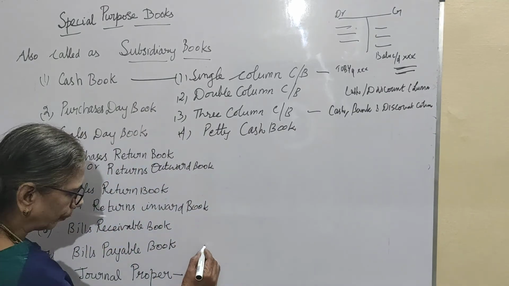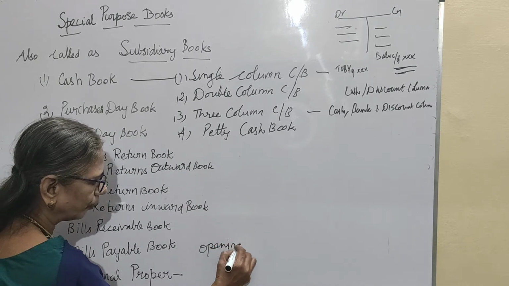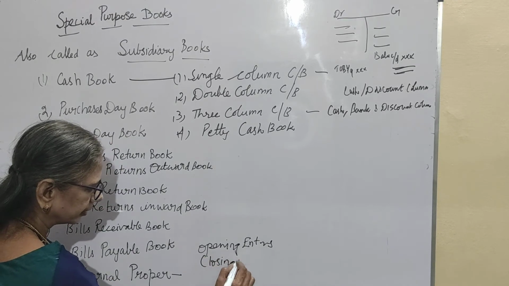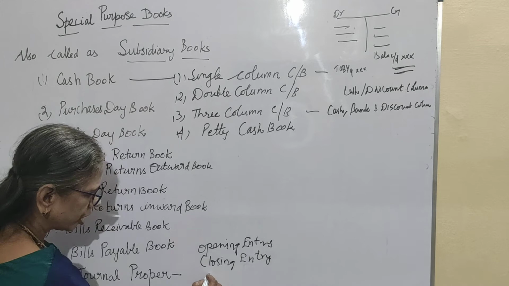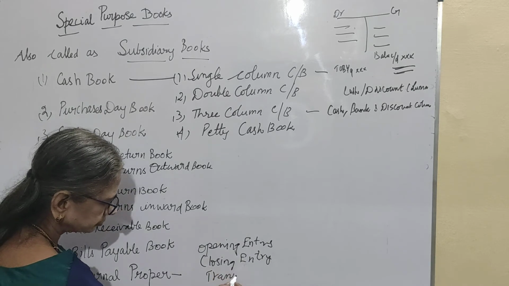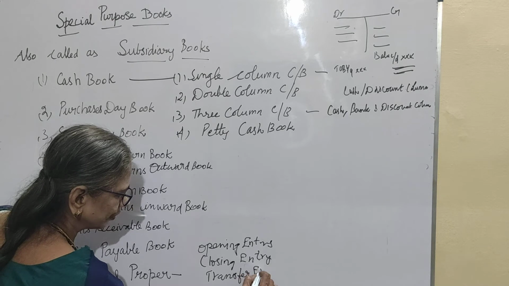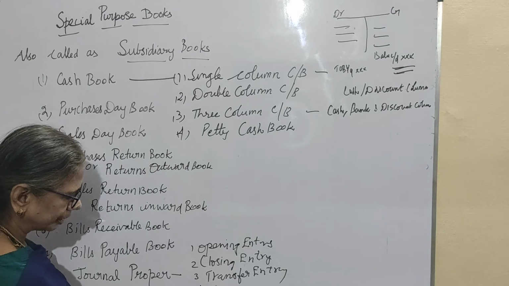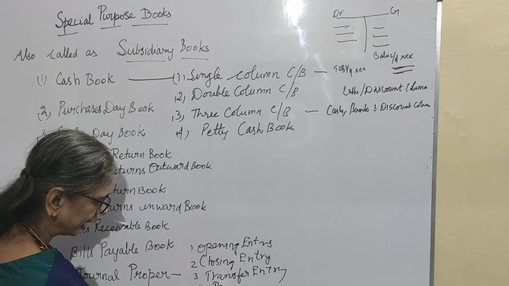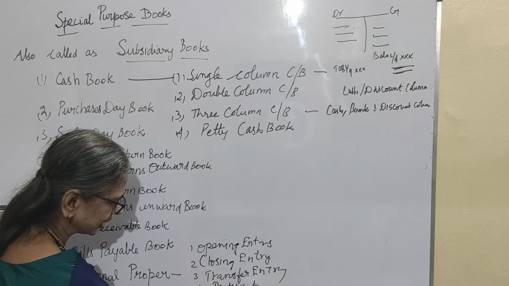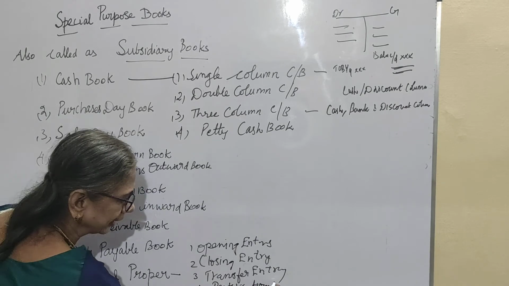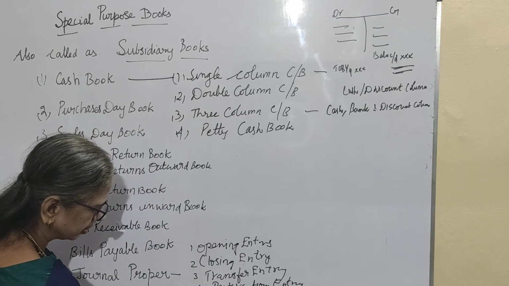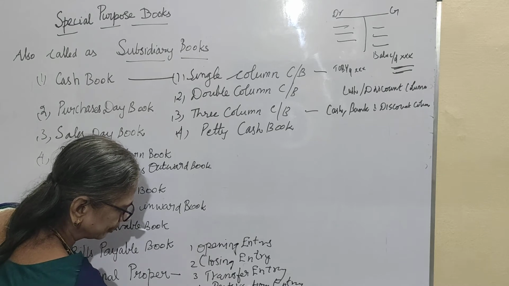This is the opening entries. Here, opening entry, closing entry, transfer entries, and in addition to 1, 2, 3, there may be some errors, that is rectification entries. Errors in transactions will be found out later on. That rectification entry will be there, and finally the adjusting entries. Adjusting entries will be there.